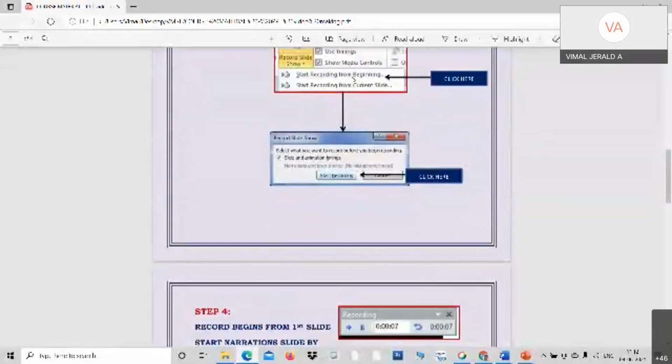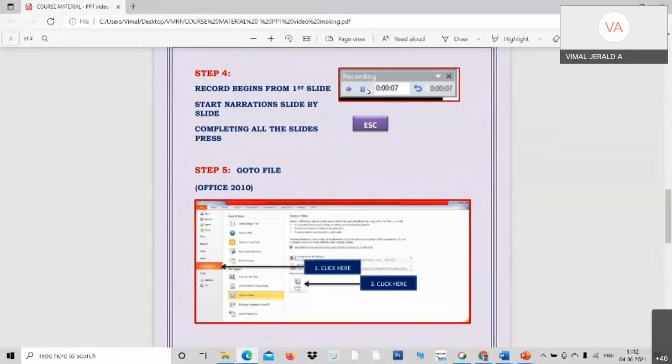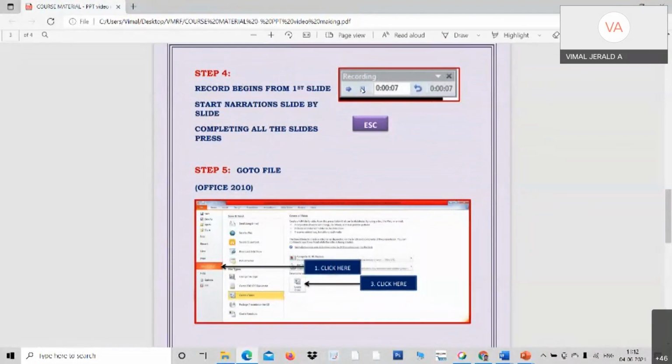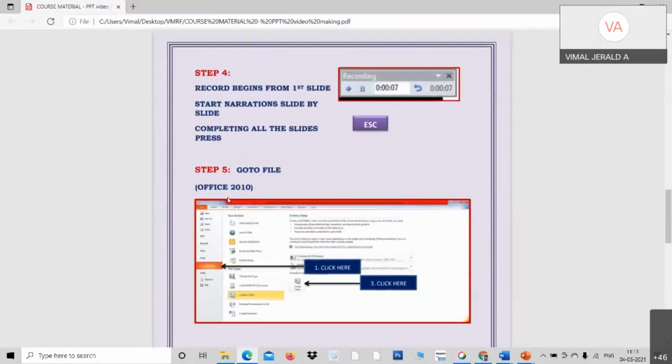After clicking from the beginning, you will get the recording. If you want to pause, you can press pause and continue the recording. Otherwise, press escape and your recording is automatically over. The procedure is the same. I have given the tutorial, you can follow it.